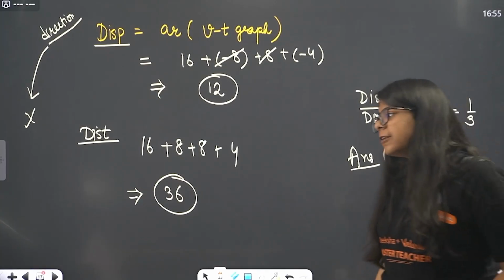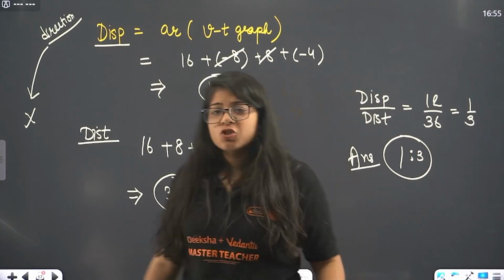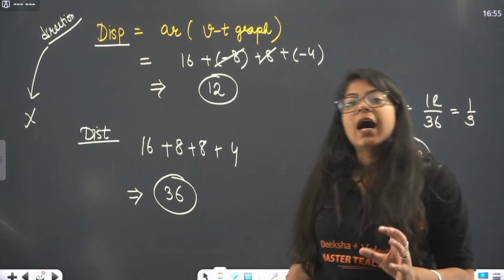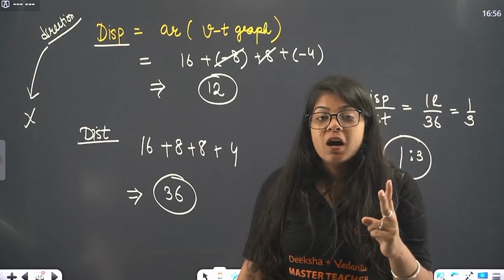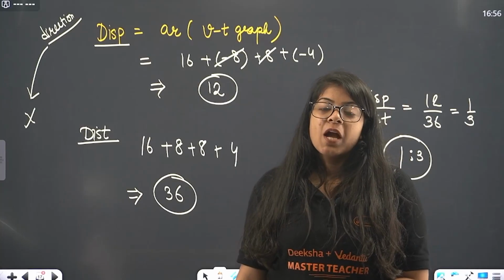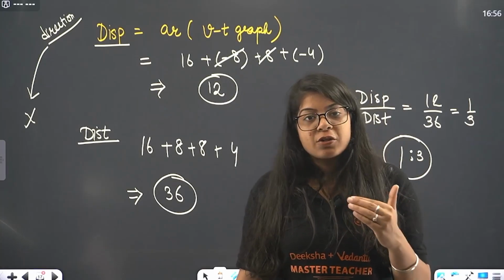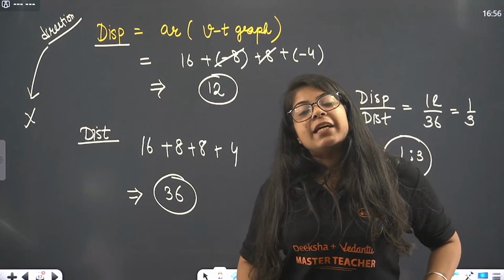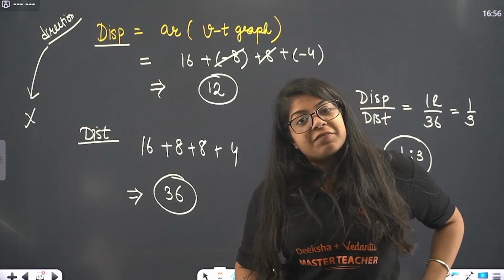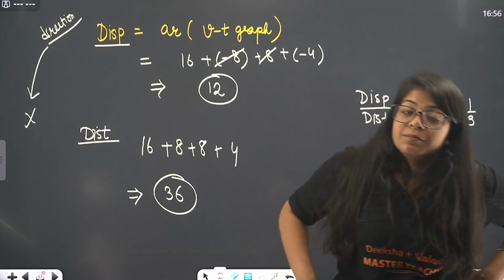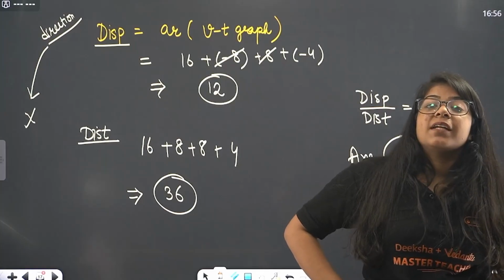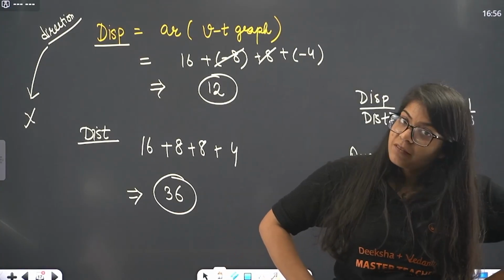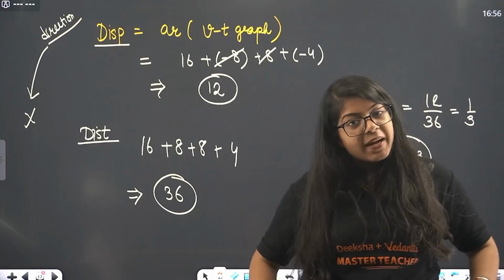It's not 9th level, but it's also not that hard that you have to wait 2 years to do this kind of question. You have to wait 2 years to actually start your JEE preparation. Is this question that hard? No, ma'am, it simply included the area under the VT graph. To find the displacement we take negative units, to find the distance we take positive units. That's the only difference, right?